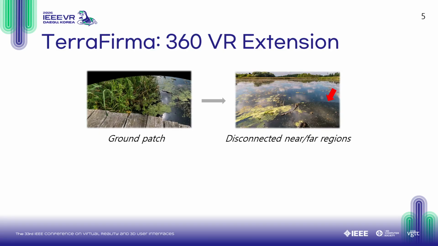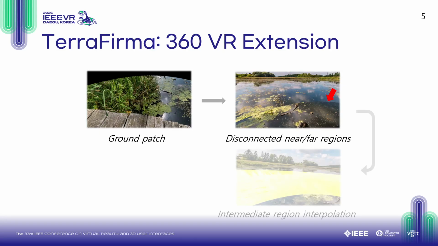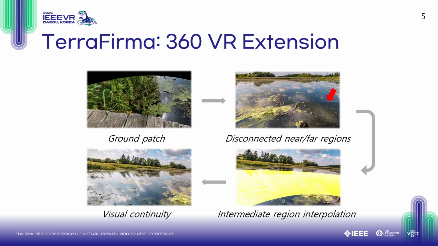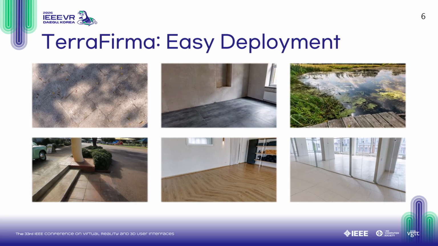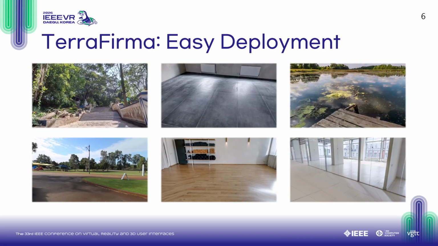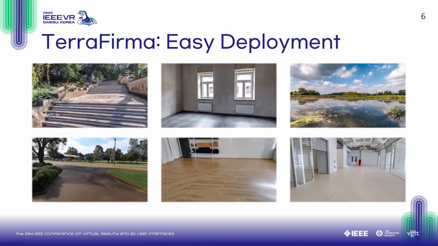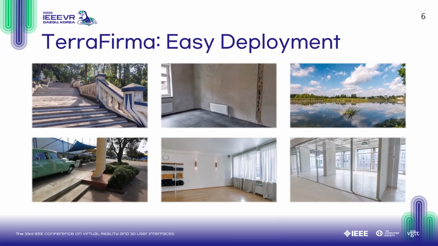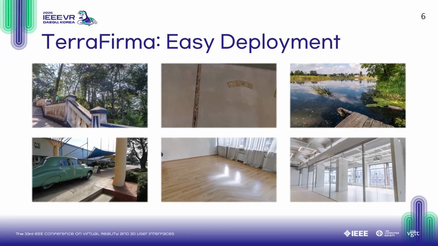However, this will cause a noticeable strong discontinuity between the near and far regions. Thus, we extend the ground patch with an intermediate region, which allows us to maintain visual continuity within the scene. Our method requires only defining two parameters, the approximated acquisition height and the size of the ground patch. Then it runs for all types of scenes.